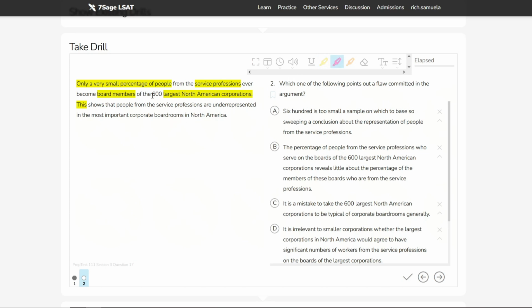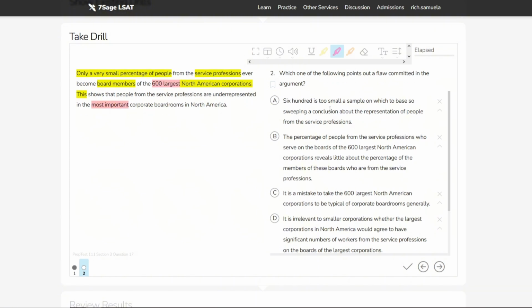Worth noting, this is kind of a sneaky thing to do, to say that the 600 largest are equivalent to the most important. I don't think it's that big of a leap, but it is worth noting, considering that we are dealing with a flaw question. Is this the flaw, or is there something more egregious going on?